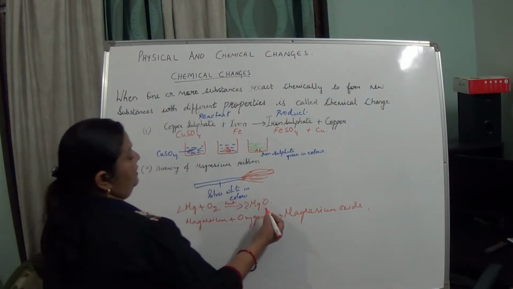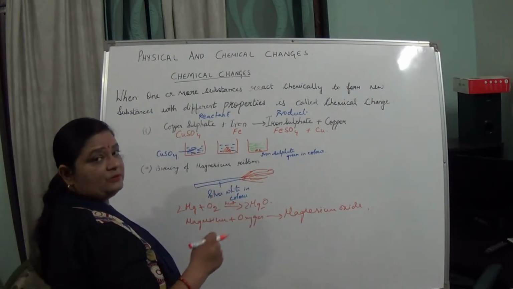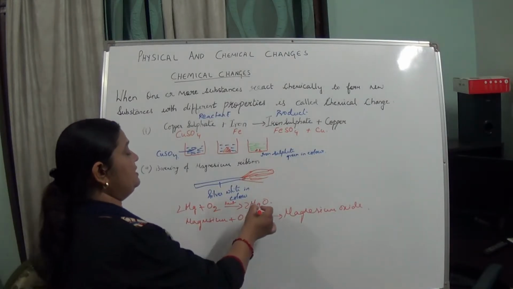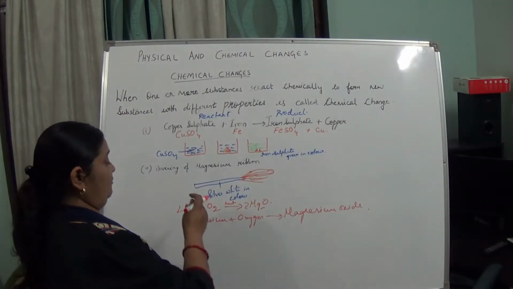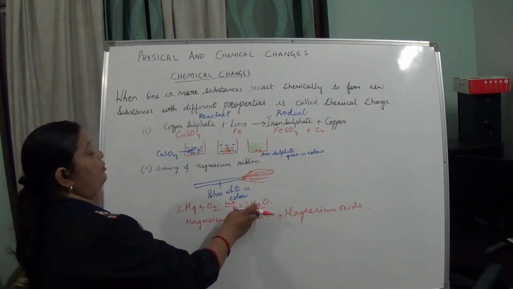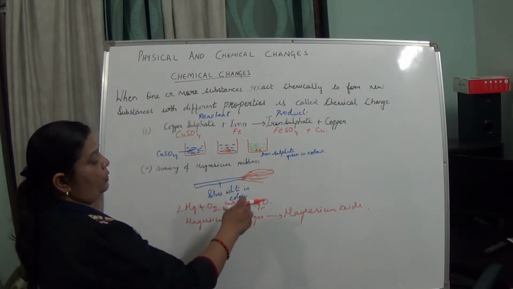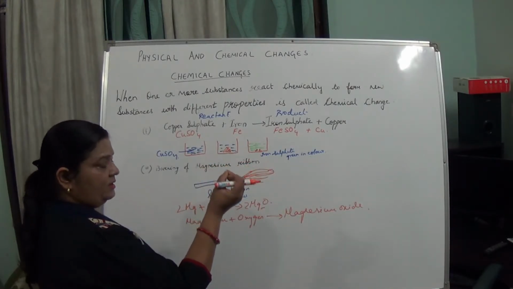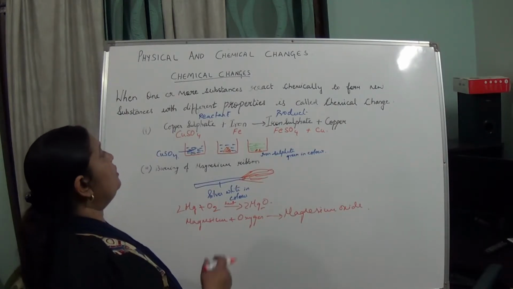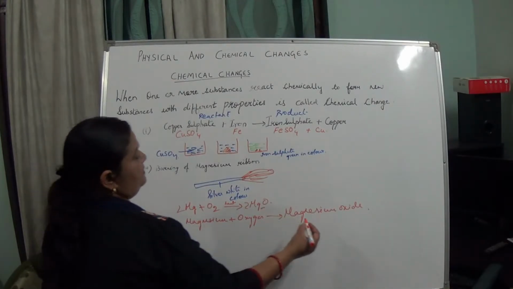This magnesium oxide is basic in nature, because when you bring red litmus paper there, it will turn blue, which indicates that magnesium oxide is basic in nature. If you bring that red litmus over here, nothing will happen. But if it is moist, we put some water also, and you take the moist red litmus paper, you will see that it will turn blue in color.